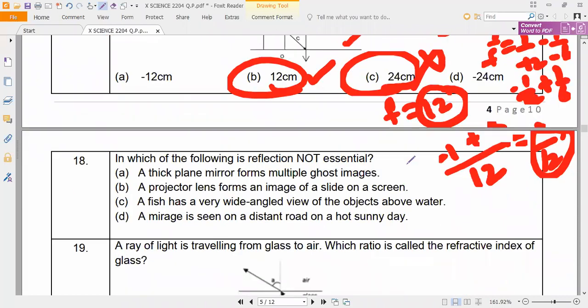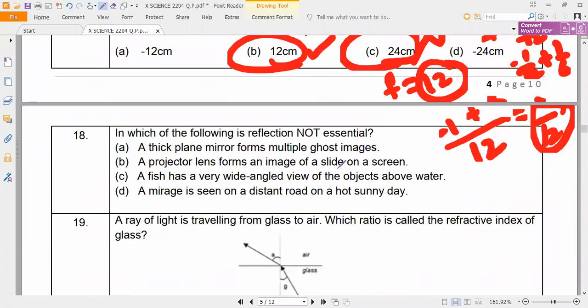Then next, in which of the following is reflection not essential? Check it. Actually, these are the questions from ours only. Our question paper only, they have been pasted. Which of the following is reflection not essential? A thick plane mirror forms multiple ghost images. A projector lens forms an image of a slide on a screen.